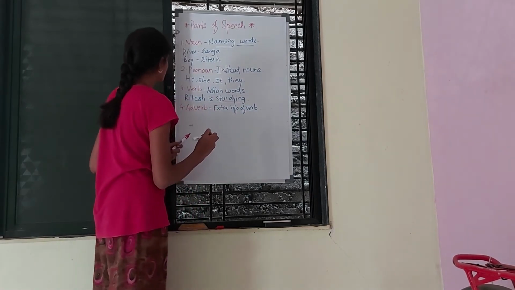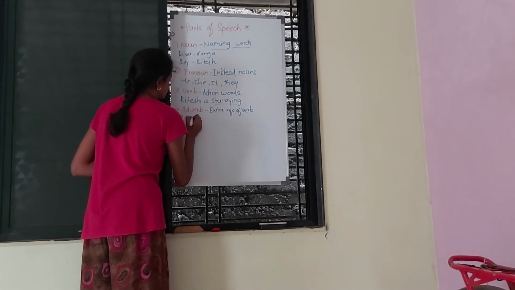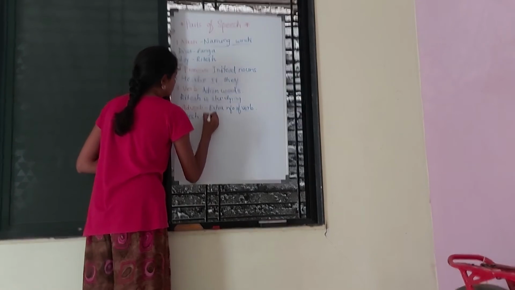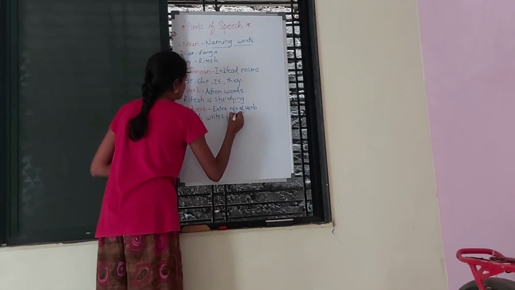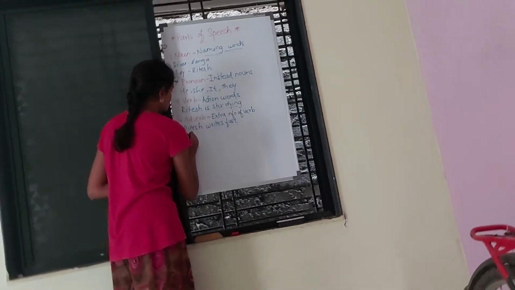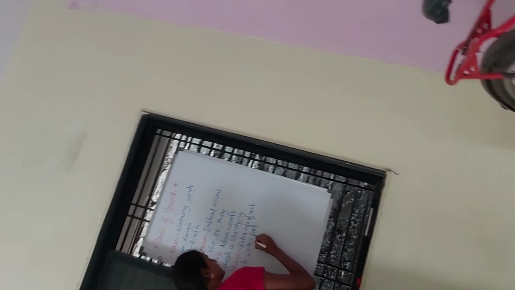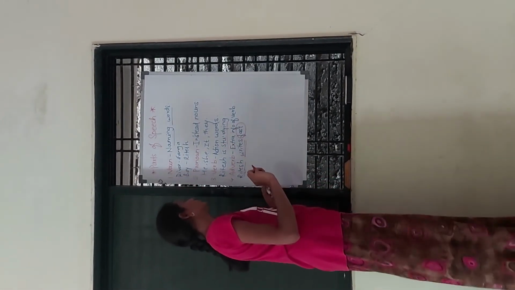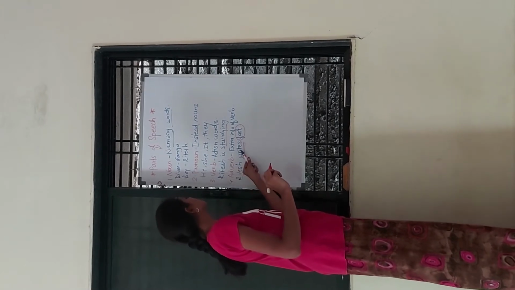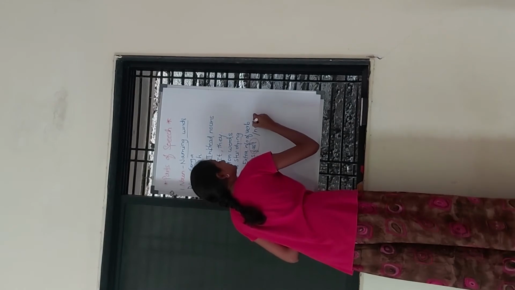For example, Ritesh writes fast. In this sentence, Ritesh is a noun and the work done by Ritesh is writing, and fast is the adverb which tells us about the verb, that he writes fast or he writes neatly.